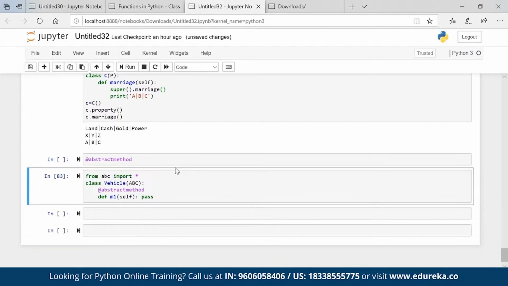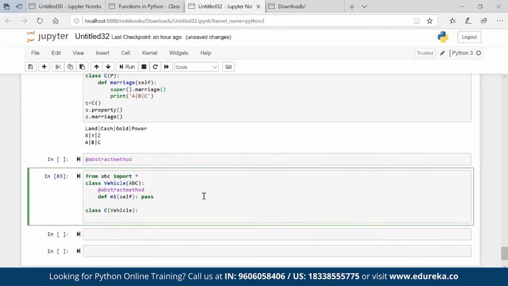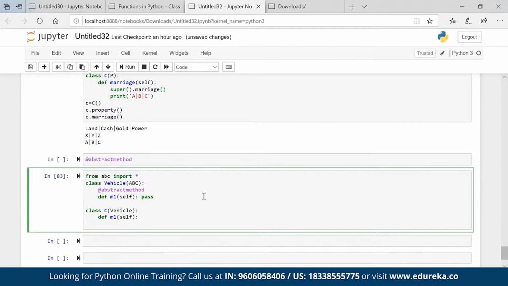Okay, you see here Vehicle has a method m1. As of now, nothing is happening in m1, right? It is half constructed. There is no logic present here. But there is a child, a child of Vehicle. It consists of m1 and it has some logic. For example, just a print of m1 logic present here.